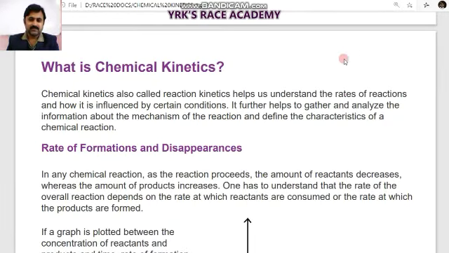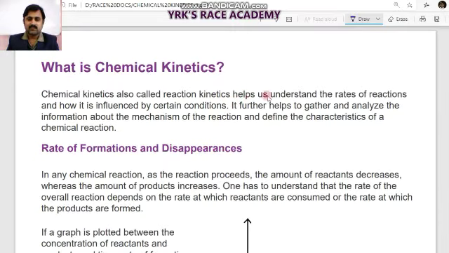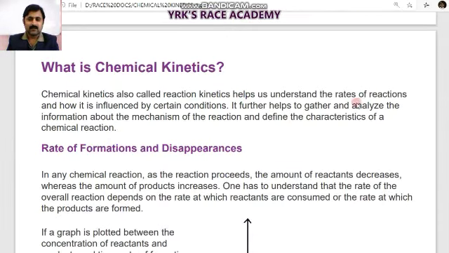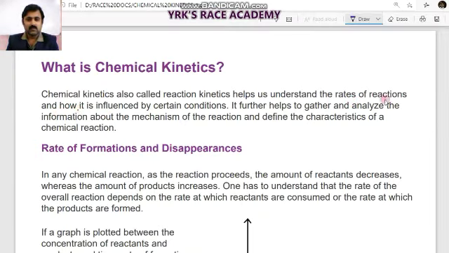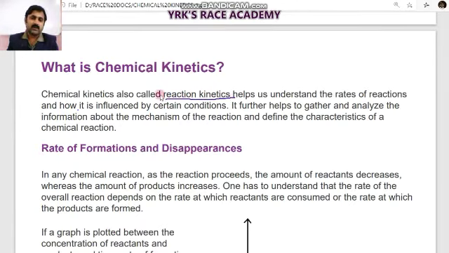What is chemical kinetics? Chemical kinetics is also called reaction kinetics, which helps us to understand the rates of reactions and how they are influenced by certain conditions. It further helps to analyze information about the mechanism of the reaction and define the characteristics of a chemical reaction. So we have a shortcut: reaction kinetics is another name for chemical kinetics.